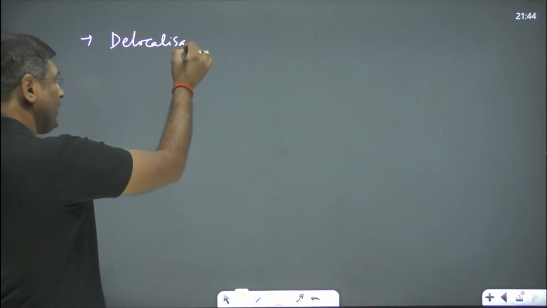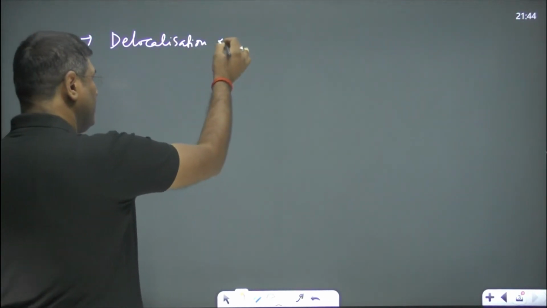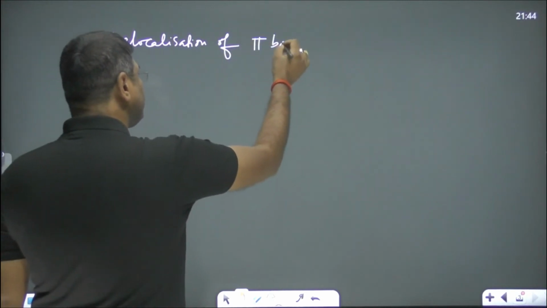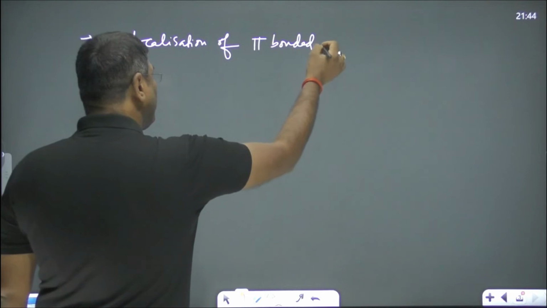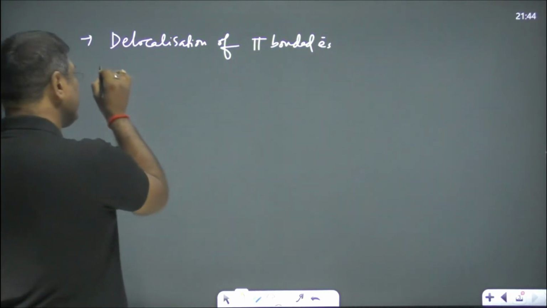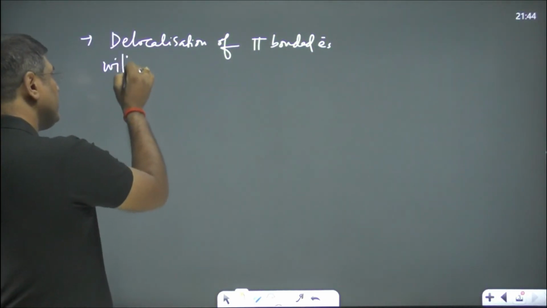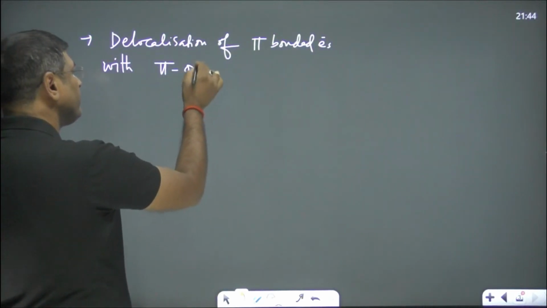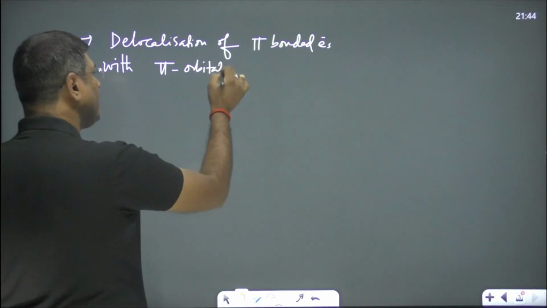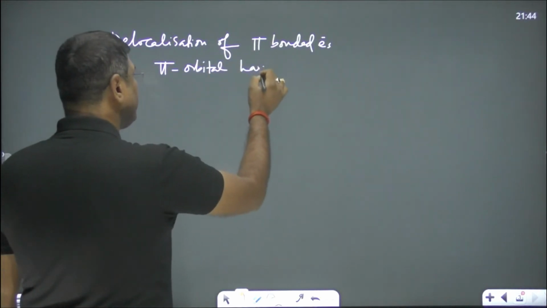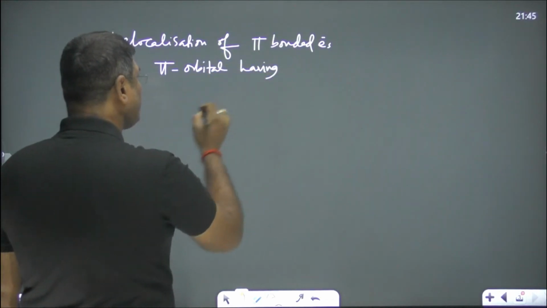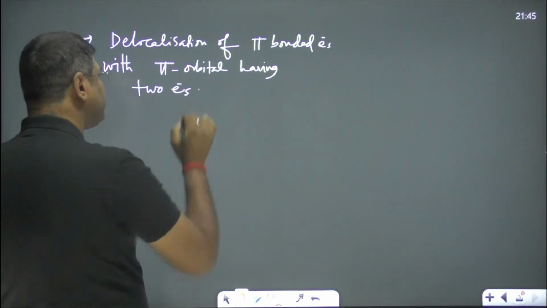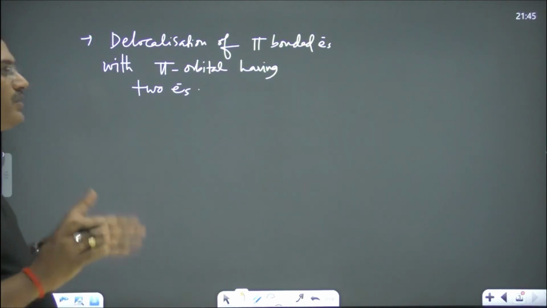Delocalization of pi bonded electrons with pi orbital having 2 electrons. Understand this?